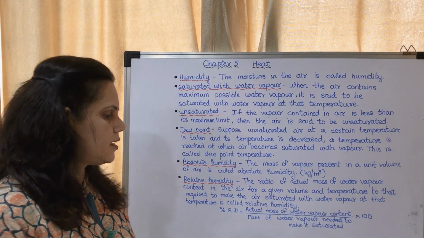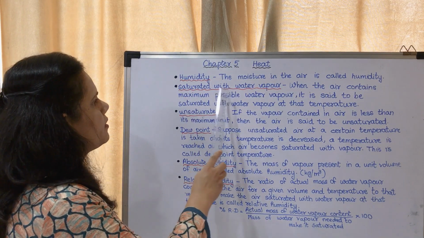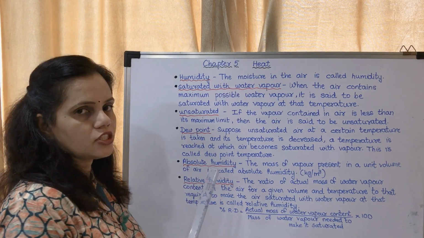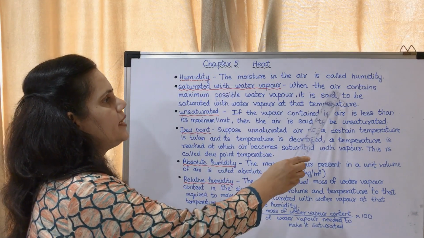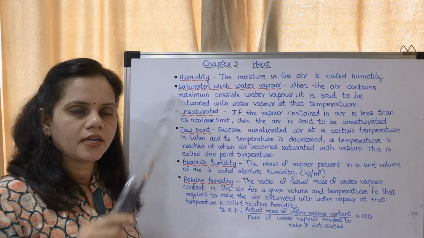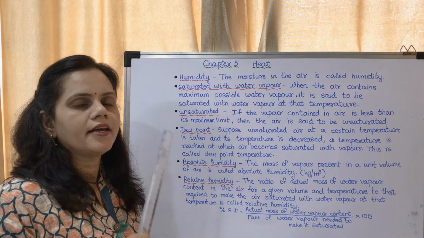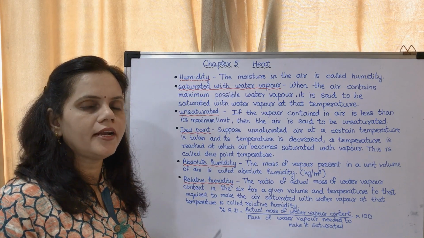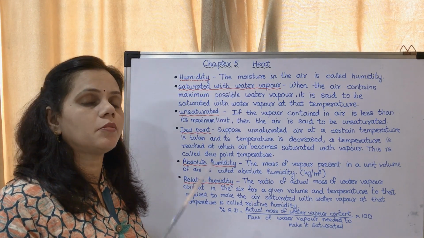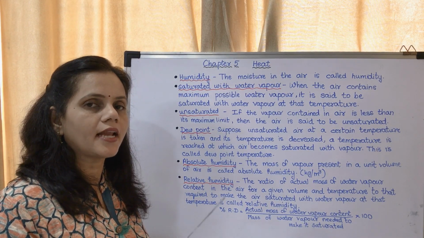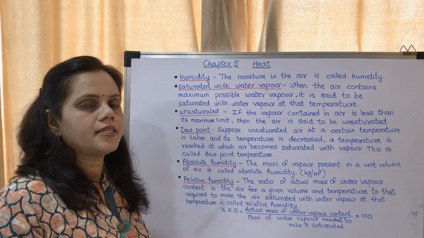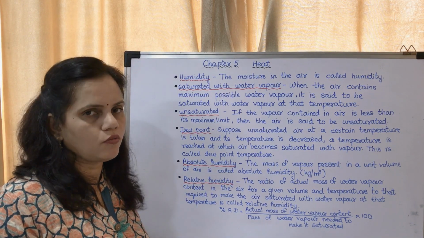That is the next term. What is saturated with water vapor? Consider a little volume of air. If that little volume of air contains the maximum amount of water vapor which it can contain, then it is said to be saturated with water vapor.